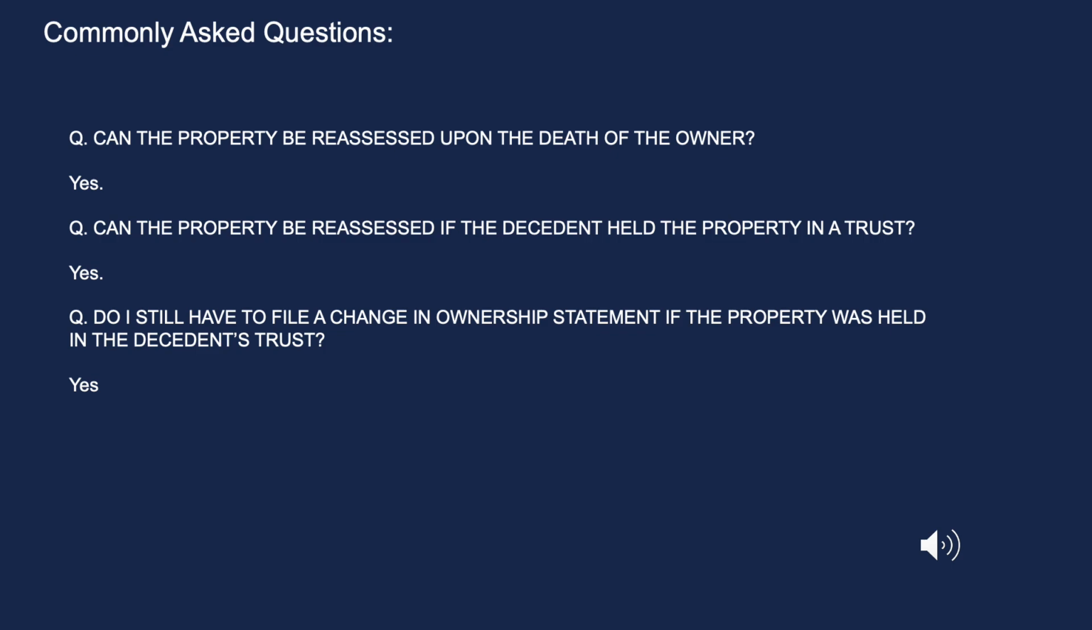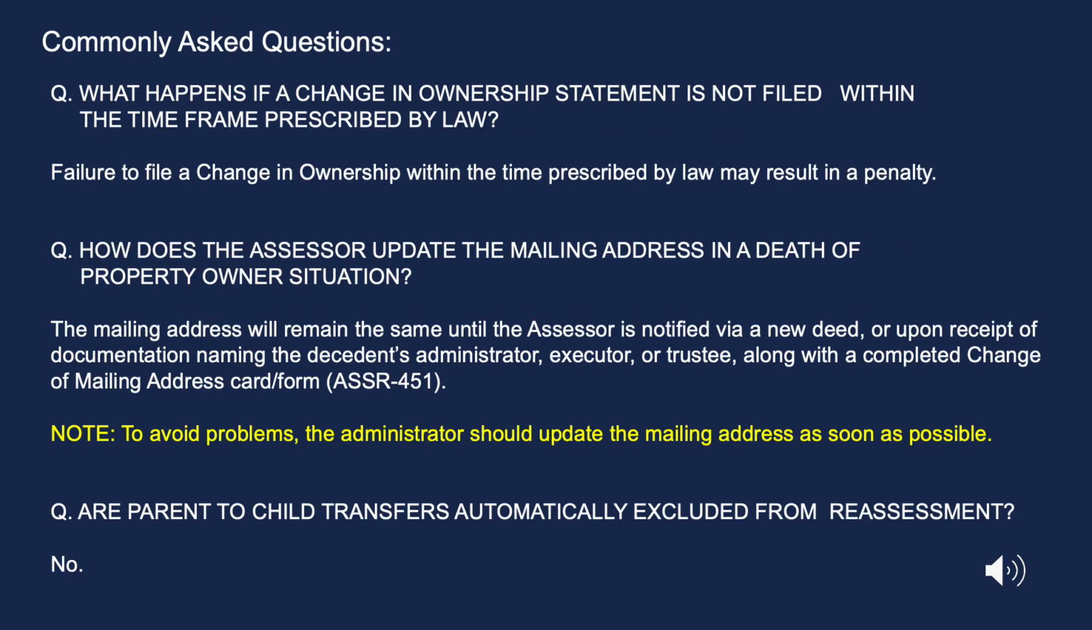For transfers that occur upon the death of the property owner, a change in ownership statement must be filed with the assessor's office within 150 days of the date of death. However, if the property is subject to probate proceedings, the change in ownership statement shall be filed prior to or at the time the inventory and appraisal are filed with the court clerk. What happens if a change in ownership statement is not filed within the time frame prescribed by law? Failure to file a change in ownership within the time prescribed by law may result in a penalty.